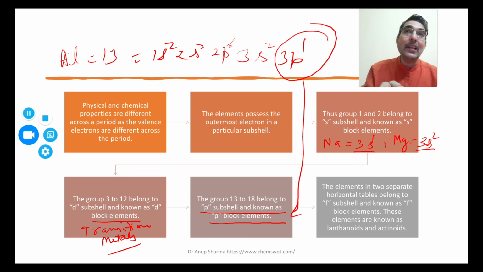The S block elements are the first two groups, then group 3 to 12 are transition metals. Group 13 to 18 are P block elements, because their last electron enters into the P subshell. And the bottom two horizontal rows are the 4f and 5f series. The 4f series is known as lanthanoids, because it is post lanthanum, and the 5f series is known as actinoids, because it is post actinium. So a total of 14 elements in each of the 4f and 5f series.